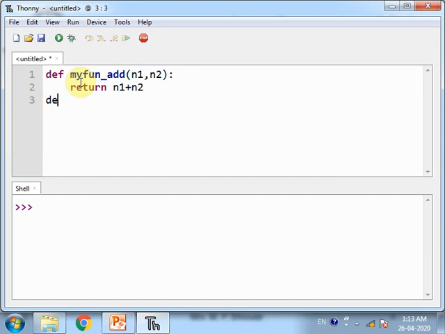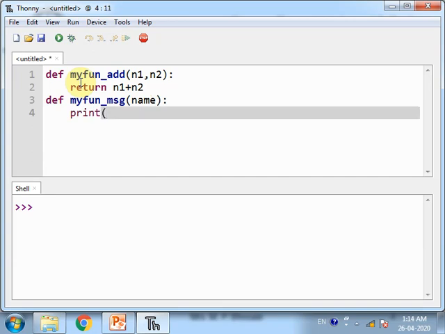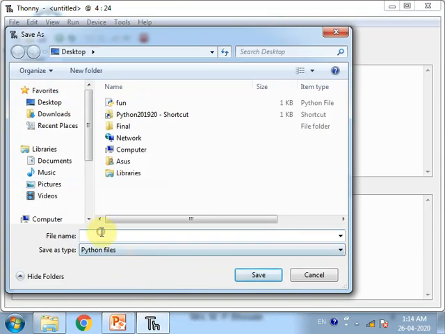The second definition, that is function, is myFun_msg with one parameter name, and it is printing the message. Now I am saving the file as my module.py.